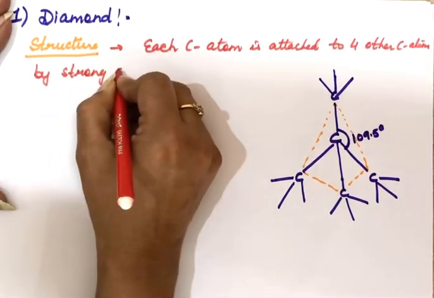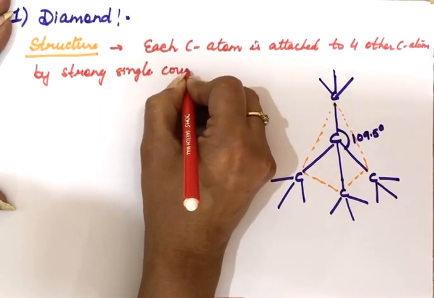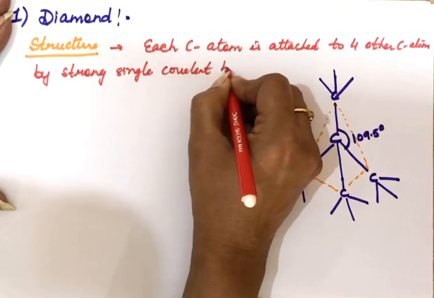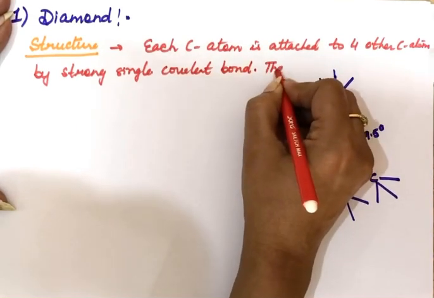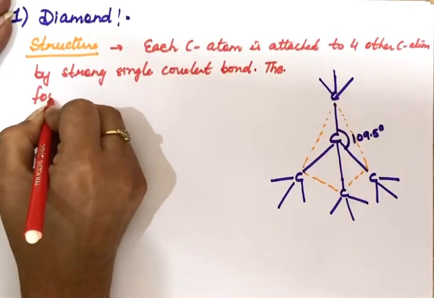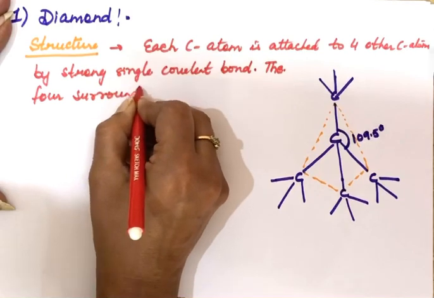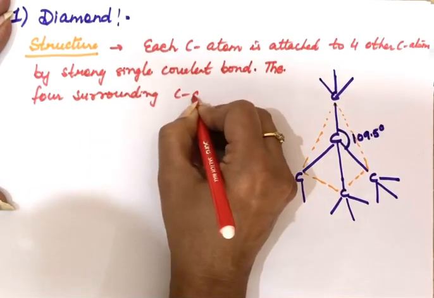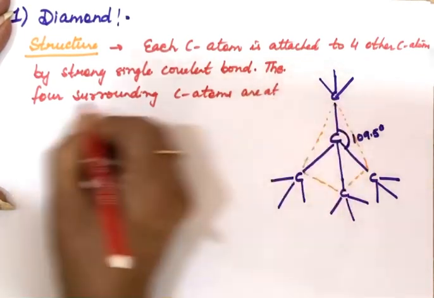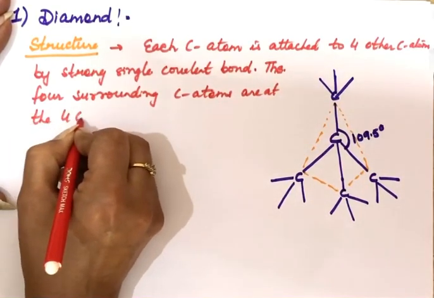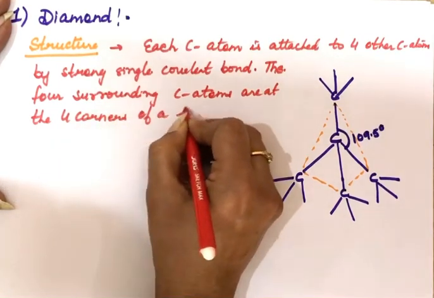Each carbon atom is combining with another carbon atom by a single covalent bond. And these 4 bonds formed will be at the corners of a tetrahedron. The 4 surrounding carbon atoms are at the 4 corners of a tetrahedron.